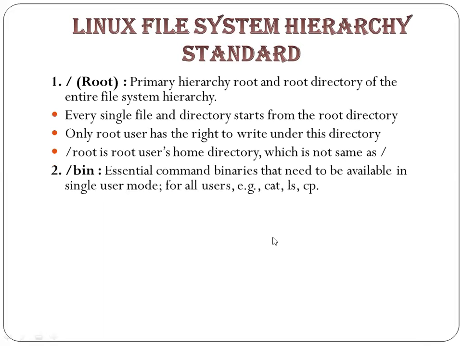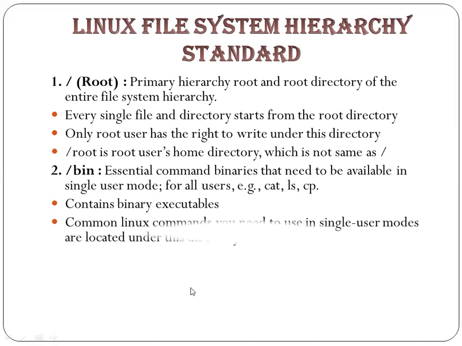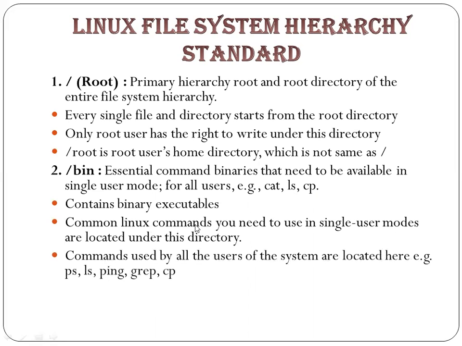Now we have bin. Bin is where the binary files are saved. Essential binary commands, such as cat, which is nothing but concatenate, listing of files, and copying of files. These are some of the things we have in the bin directory. It contains binary executable files, the files which are running, the files that will be executing. Common Linux commands needed in single user mode are located under this directory.